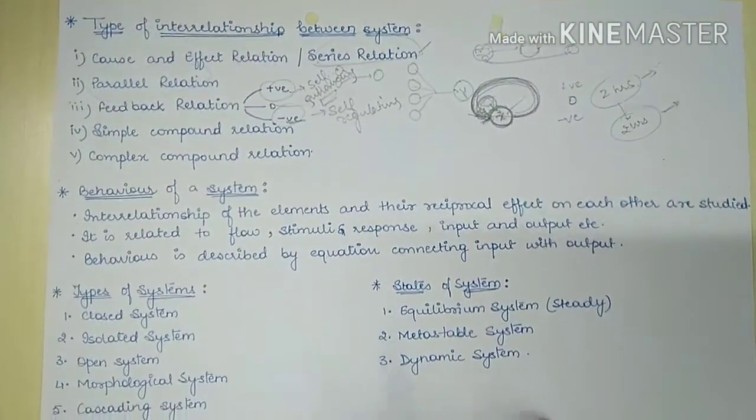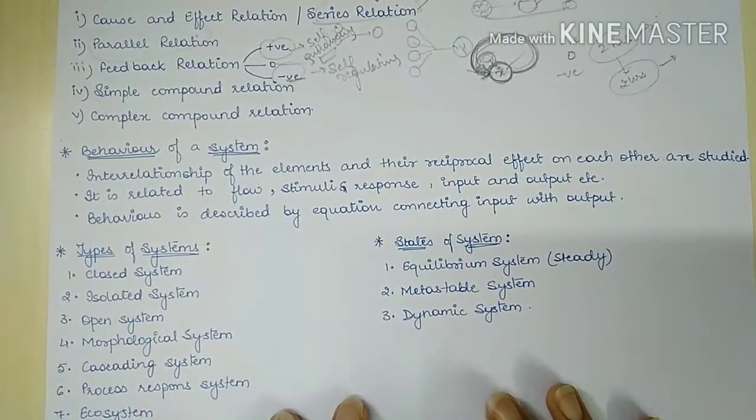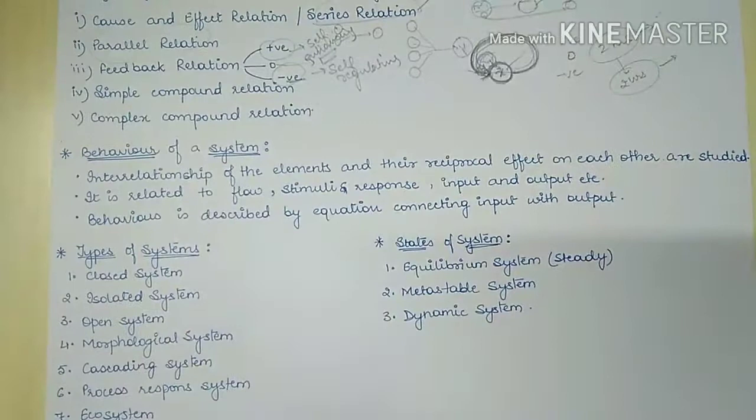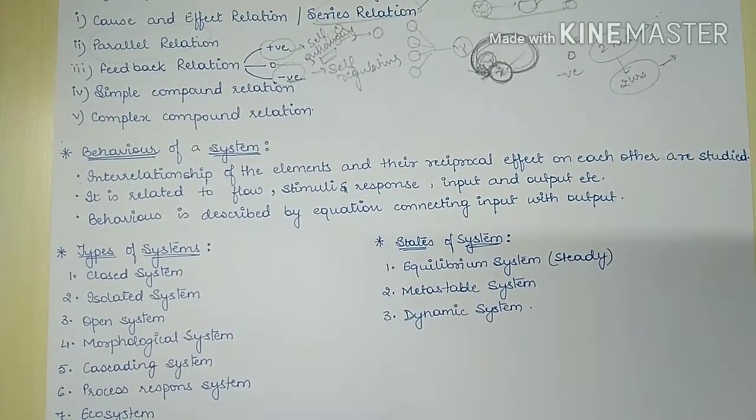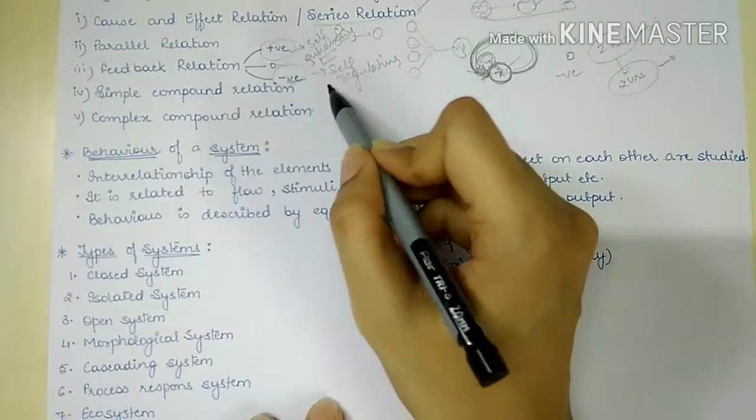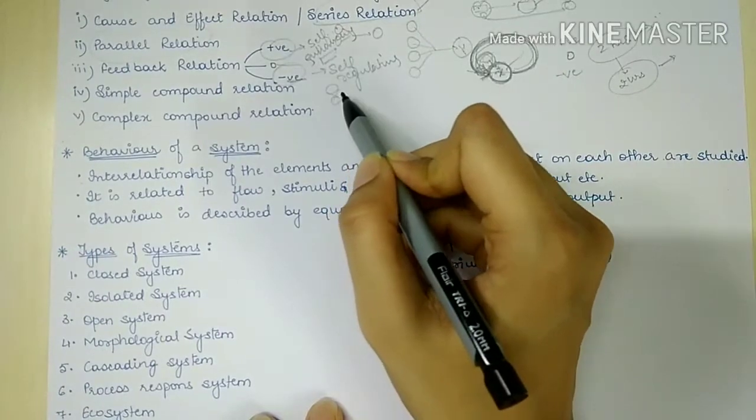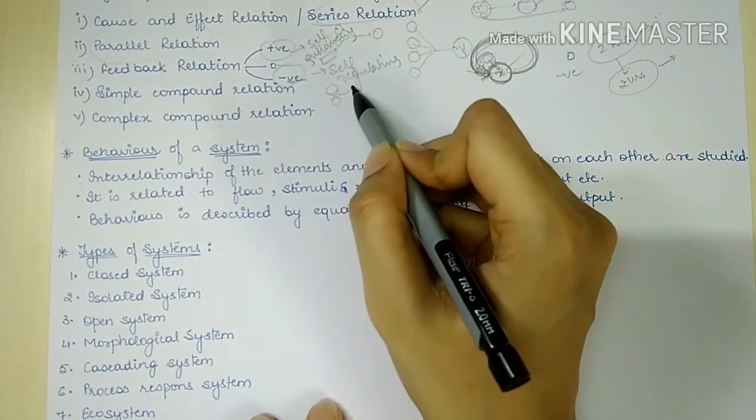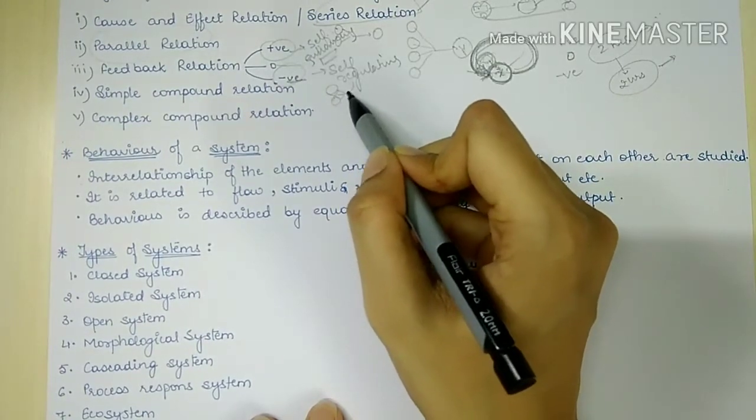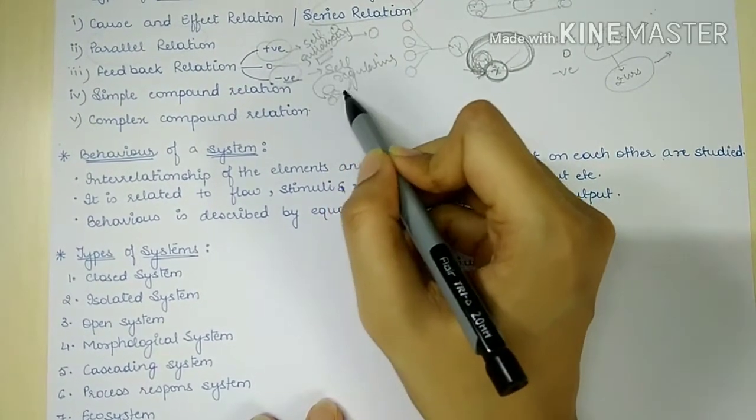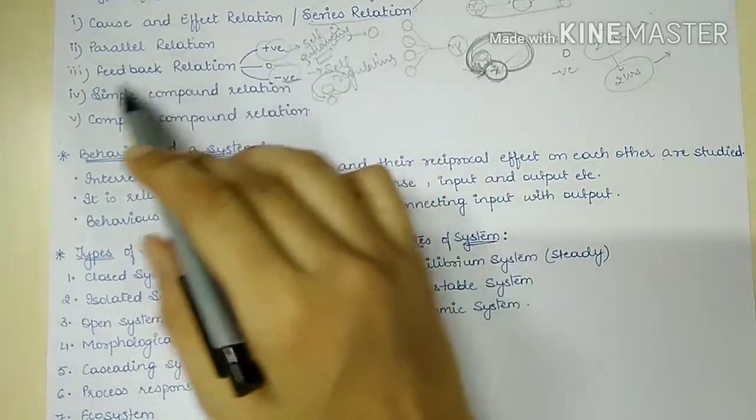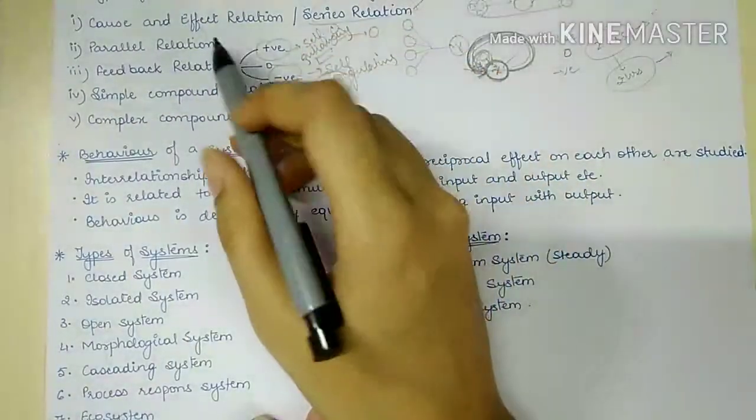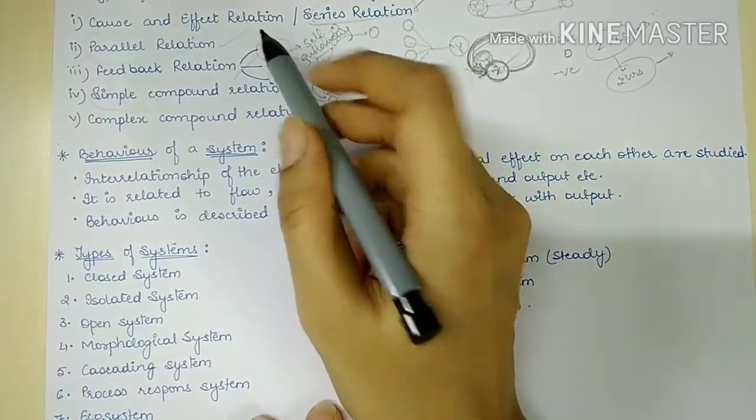Now next is our simple compound relationship. In simple compound relationship, we have two elements. Here we study two elements and their relationship, how they are interrelated to each other, the action they perform, and the feedback they get. Everything is studied in this one. So here we study about parallel relation as well as feedback relation.